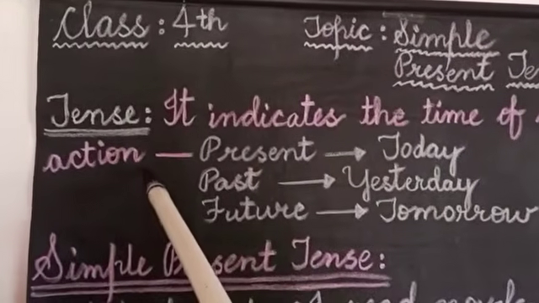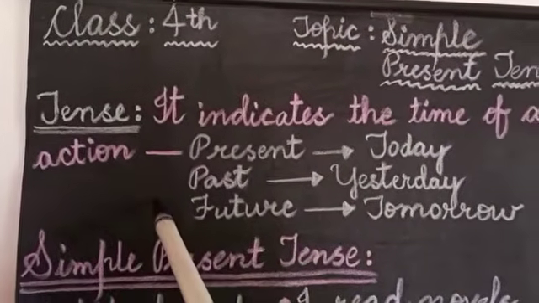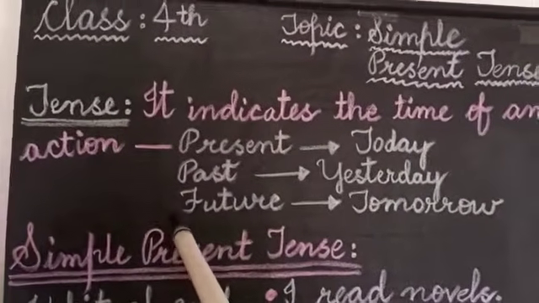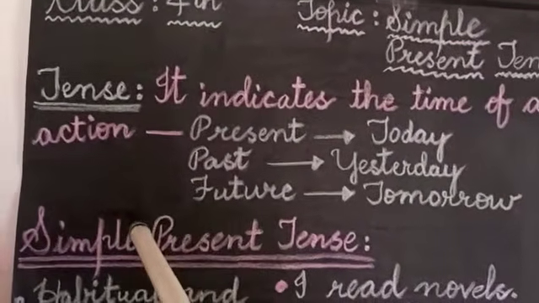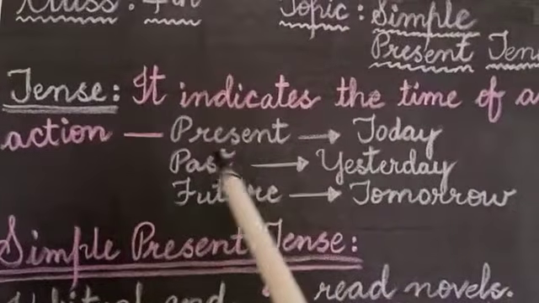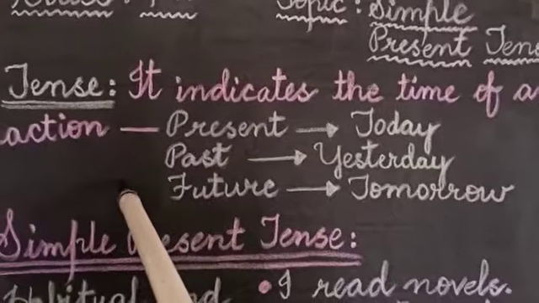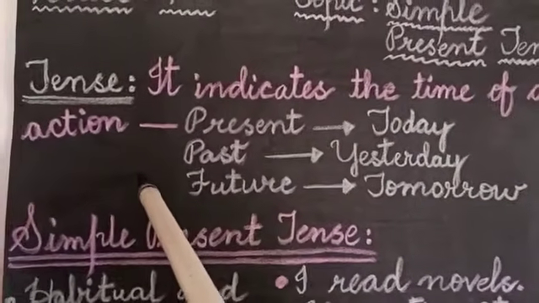Means if some action has happened or if some activity has happened, we need to know the time when it has happened. Has it happened today? Has it happened yesterday? Or is it going to happen tomorrow? So this tense shows us the time of an action. It means when an action has happened or when an action will happen.